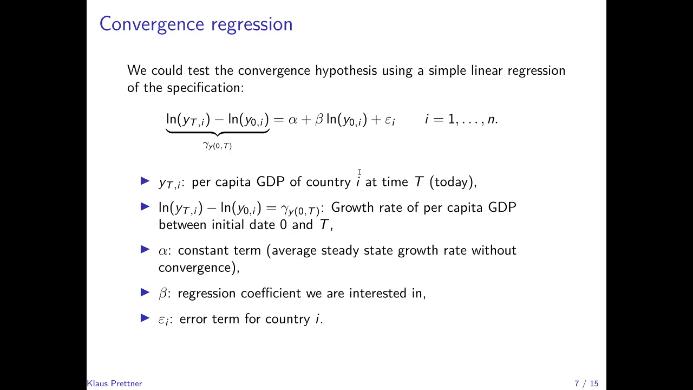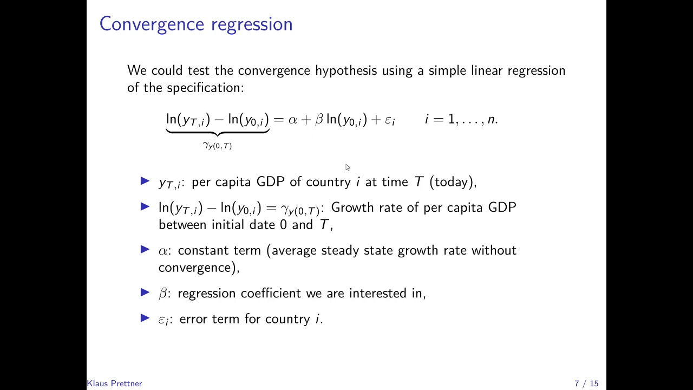So how can we test the convergence hypothesis? An initial idea was to use a simple linear regression of the following specification, where we have on the left-hand side the difference in the logarithm of per capita GDP between an initial time period t0 and a final time period uppercase T. The difference in the logarithm would then be the growth rate of per capita GDP over the whole time period from 0 to uppercase T. And then regress this on a constant term, which would be the average growth rate of the country at the steady state, plus the initial level of per capita GDP, or the lag thereof, and an error term that is assumed to be nicely behaved.